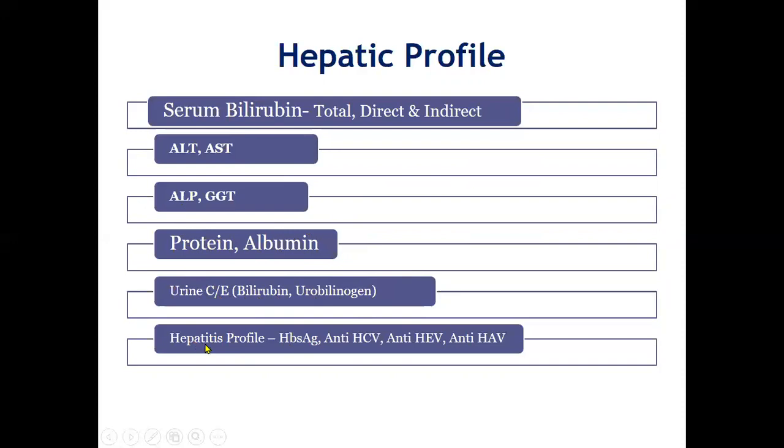Then in the hepatitis profile, these are the investigations which you must keep in mind. If you are asked only what the hepatitis profile is, then you have to tell along with the serum bilirubin level and enzyme levels. If you are asked what the obstructive enzymes are, then you have to tell about these two enzymes. You are supposed to know what the obstructive enzymes are. This is the hepatic profile, and you may be asked what the different tests included in the hepatic profile or in the hepatitis profile are.